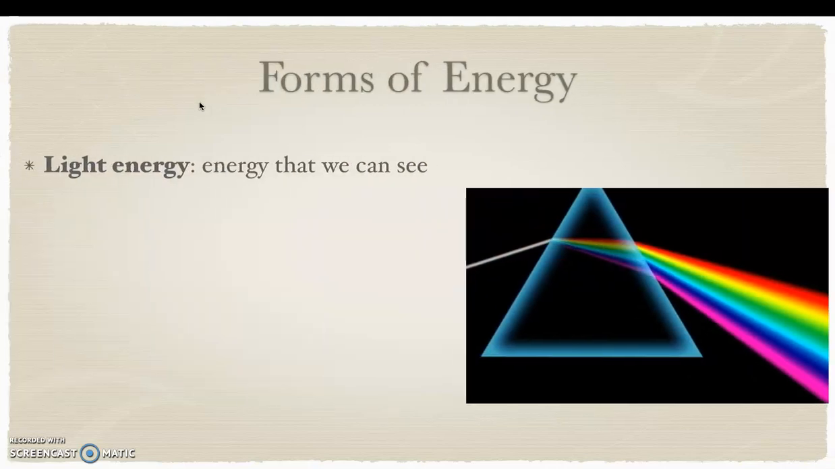So first off, let's go and learn about our first form of energy, which is light energy. Light energy is the energy that we can see. So an example will be when we fill our homes with light energy by turning on the light bulb. Can we see that light? Yes. So light energy is the energy that we can see.